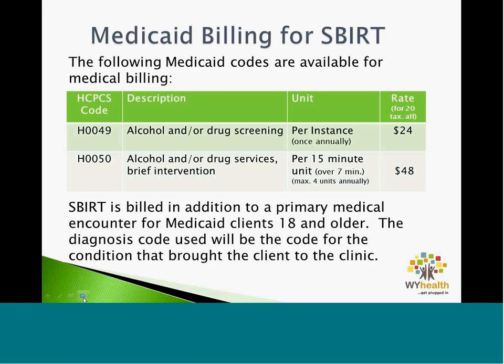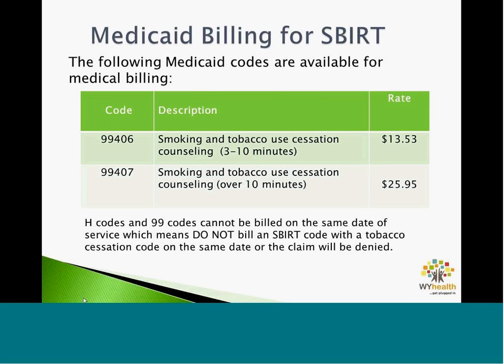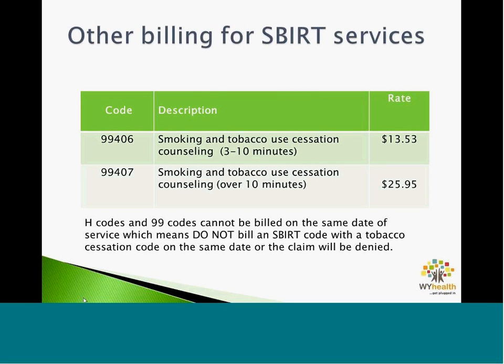SBIRT is billed in addition to a primary medical encounter for Medicaid clients who are 18 years and older. The diagnosis code that's used with SBIRT is going to be the code for the condition that brought the client into the clinic. The prenatal condition or postnatal, those are 2 diagnosis codes that are regularly used.